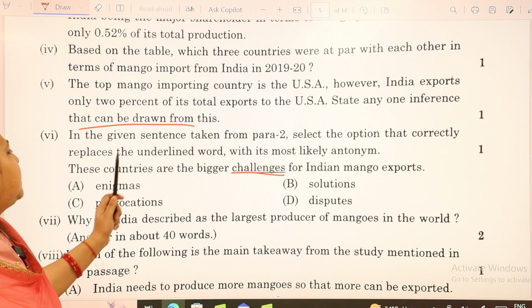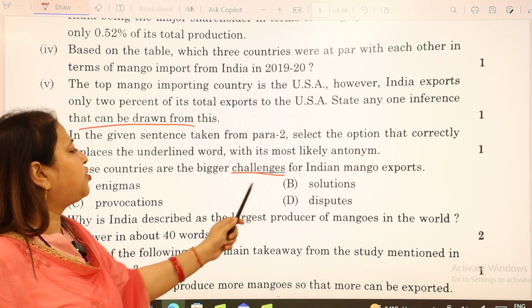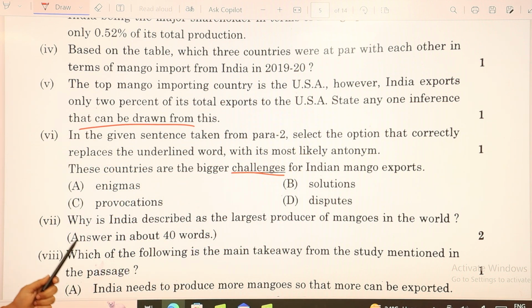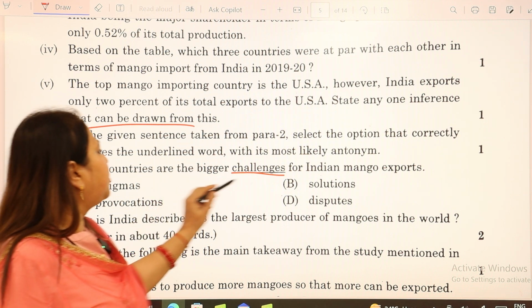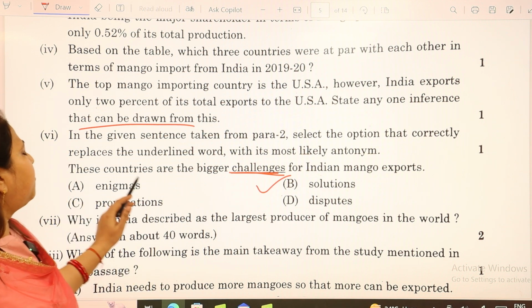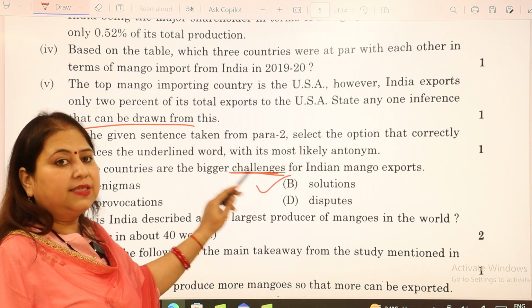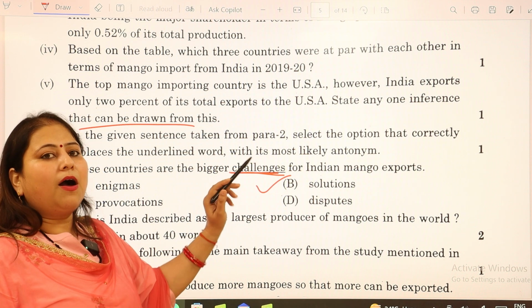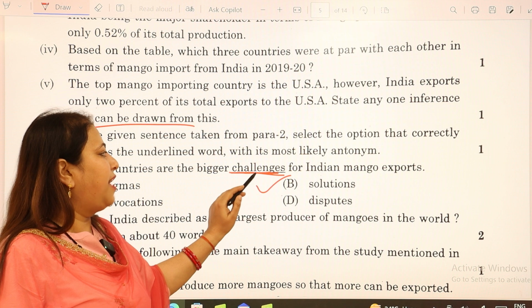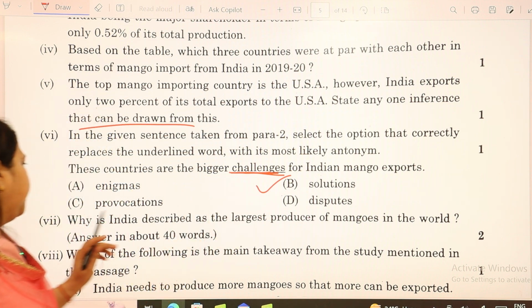These countries are the bigger challenges for Indian mango export, to which we have the options as enigmas, solution, provocations, and disputes. The challenges means problem. The opposite of problem would be solution. So the answer would be solutions.